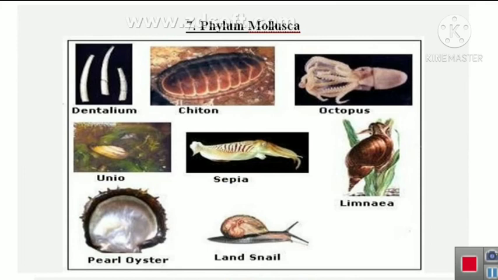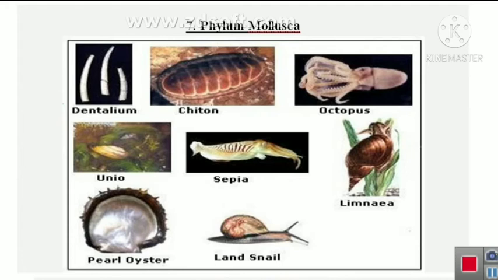Phylum Mollusca. In this phylum, examples are Dentalium, Chiton, octopus, Unio, sepia, Lamellidens, pearl oyster and land snail.